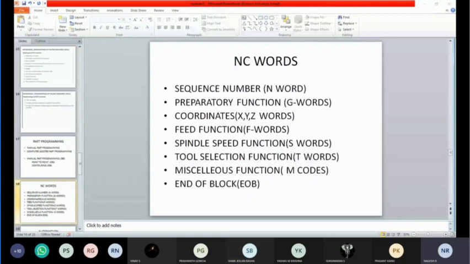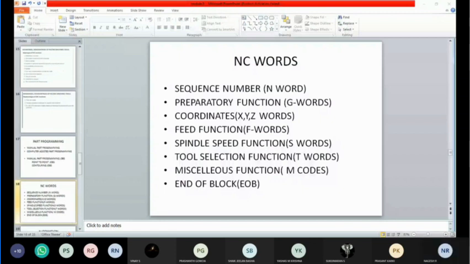Okay, so where are you people using this one, at the starting of the program or what? No, sir. Just in one line tell me where it is used, then I'll go for the next one. Okay, one thing: the sequence number is used for identifying the block.